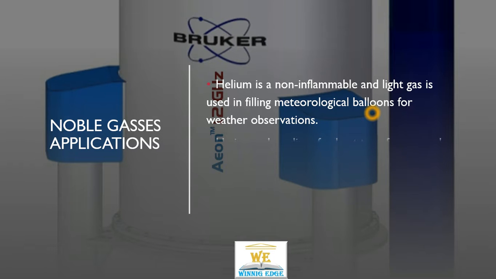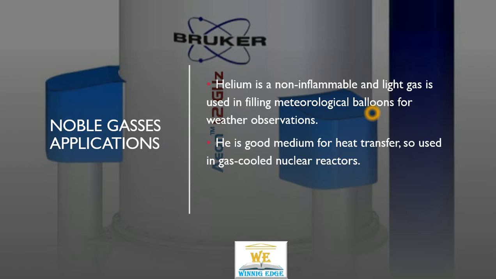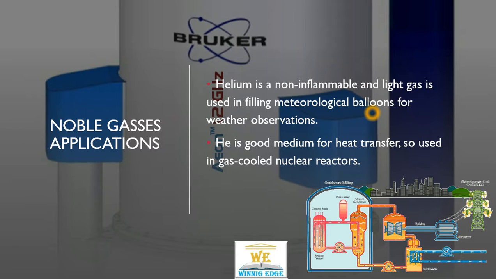Second, helium is a very good conductor, so it is used as a heat conducting material and as a coolant in gas-cooled nuclear reactors. Here you see a nuclear reactor. Although the model is not accurate, it gives you an impression of how it happens. In the coolant loop of gas-cooled reactors, we pass helium gas.